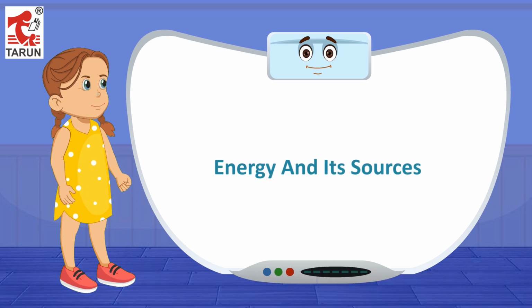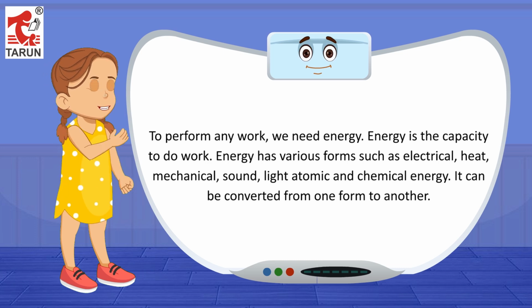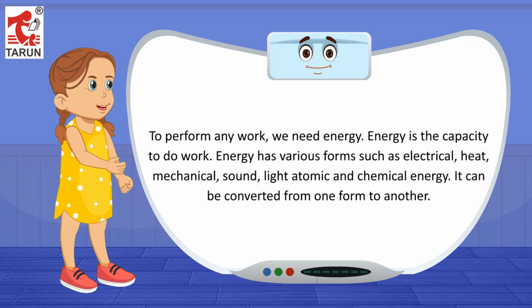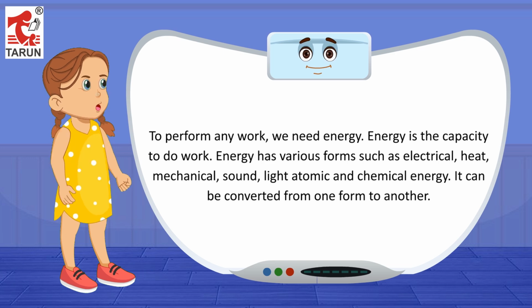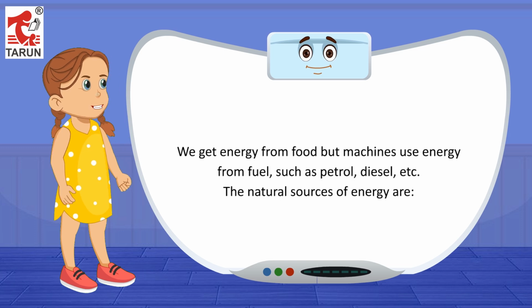Energy and its sources. To perform any work, we need energy. Energy is the capacity to do work. Energy has various forms such as electrical, heat, mechanical, sound, light, atomic and chemical energy. It can be converted from one form to another. We get energy from food, but machines use energy from fuel such as petrol, diesel, etc.